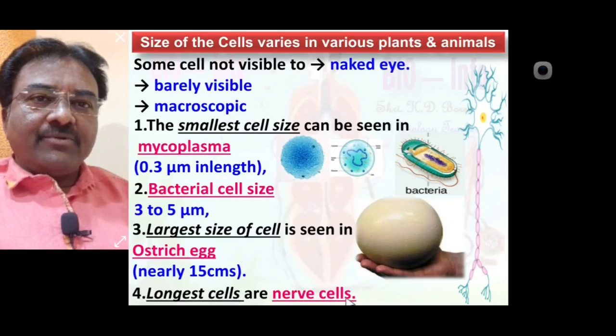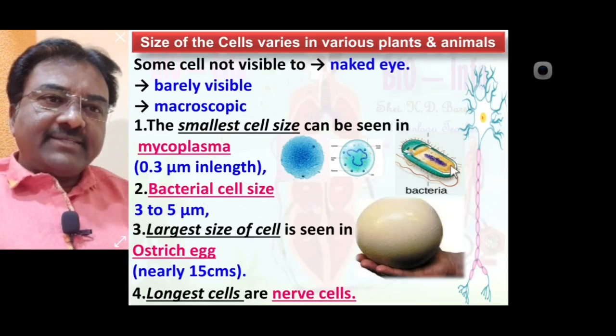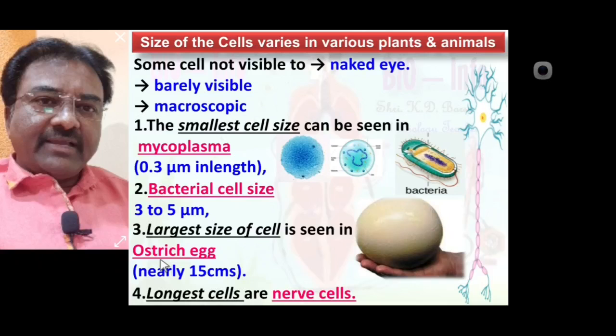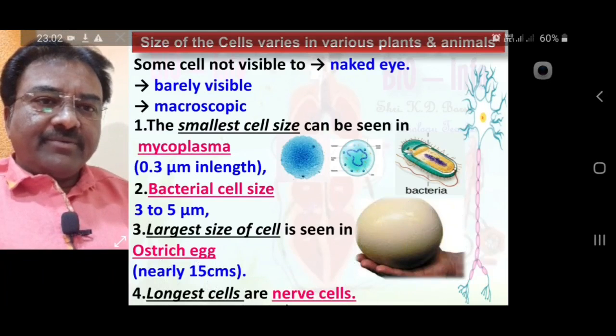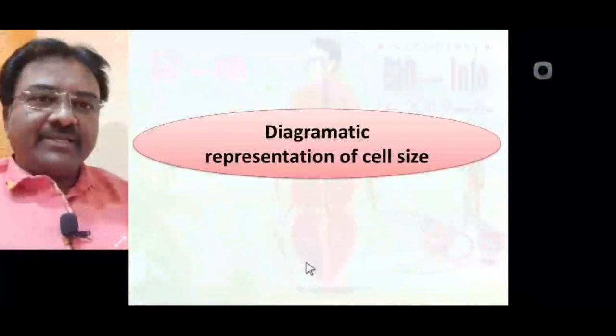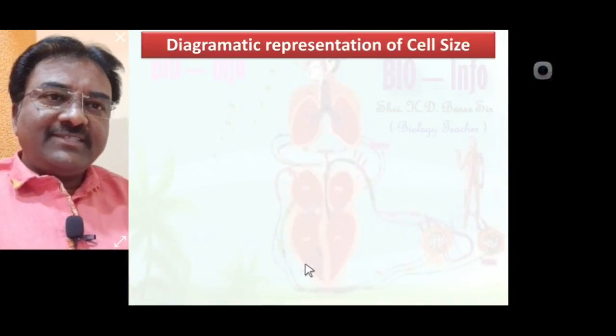Here noted, mycoplasma is the smallest cell, about 0.3 micrometer in length. Bacterial cell is 3 to 5 micrometer in length. Ostrich egg is nearly 15 centimeter. The longest cell of the human body is known as the nerve cell. Up to this we discussed in detail that the size of cells varies in various plants and animals. Now we learn the diagrammatic representation of cell size.